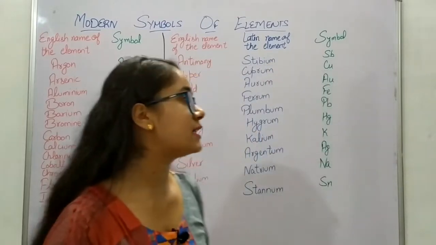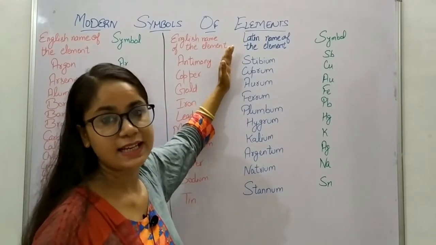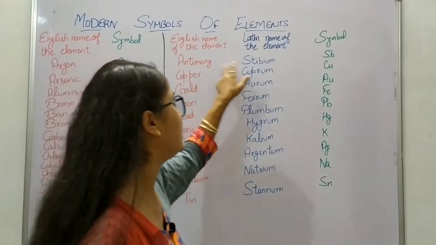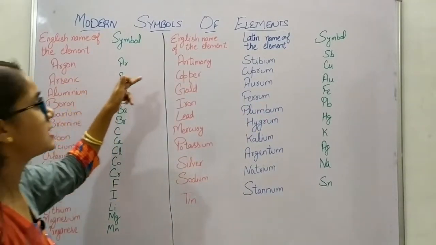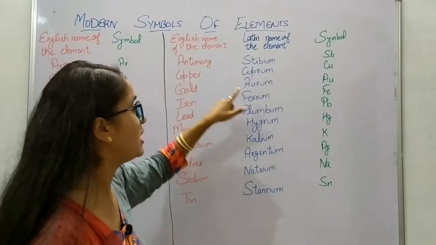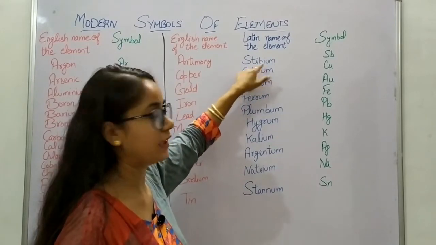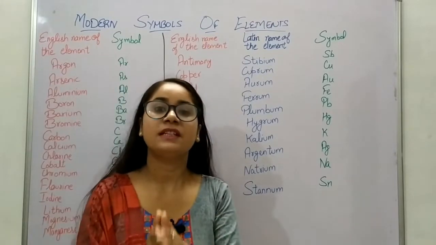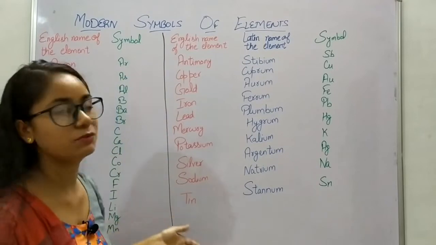Okay. Now there are some elements, as I told you before, which were taken from the Latin language. Like antimony, you all would have wondered why antimony is Sb, not starting with A. The reason is that antimony is the English name of the element and the original Latin name of the element is stibium. Its symbol is taken from its Latin name. Now all these elements have their symbols taken from the Latin name, but they are named according to the IUPAC, the scientific name, and are kept according to the English name of these elements.